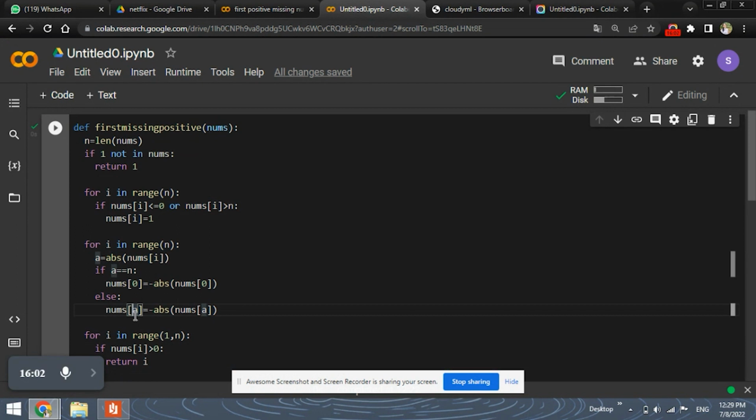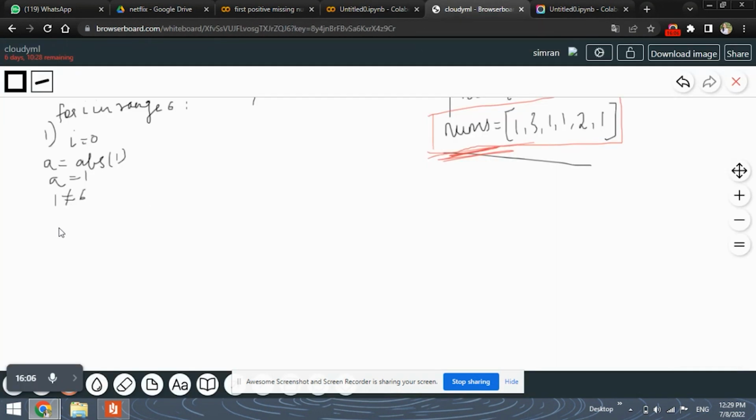In the else condition, we need to replace nums of A with the negative absolute of nums of A. So here A is 1, so nums of 1 is 3, and 3 has to be replaced with minus 3.